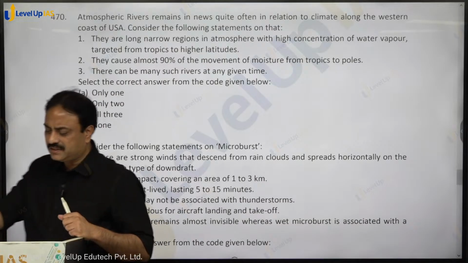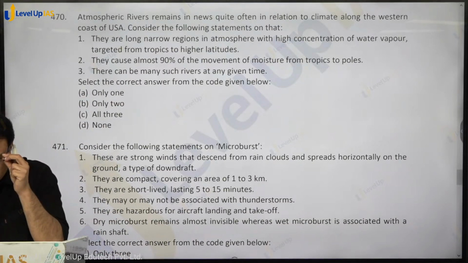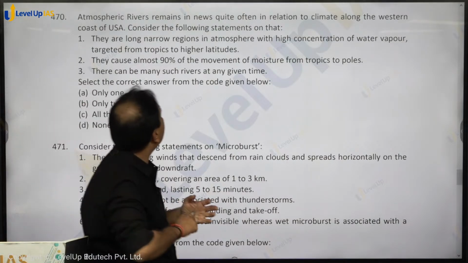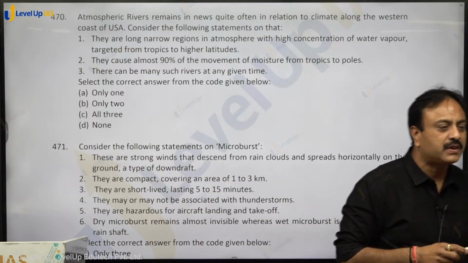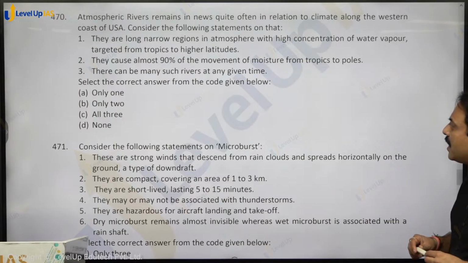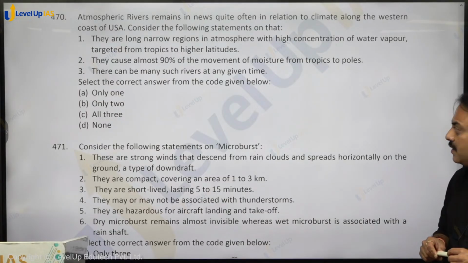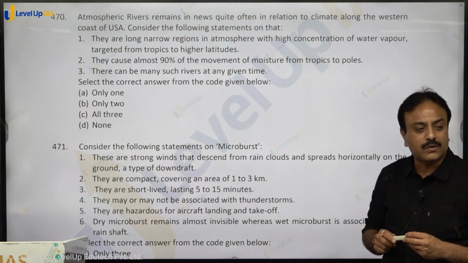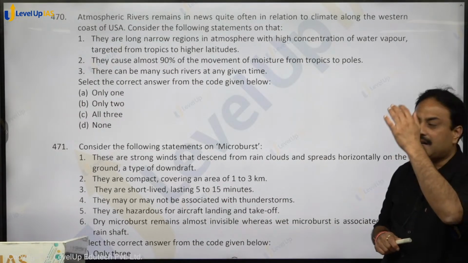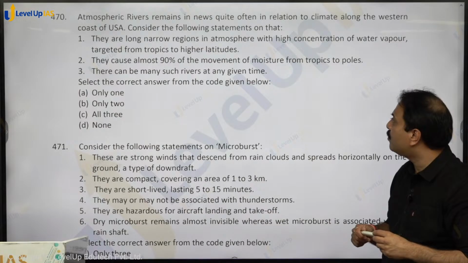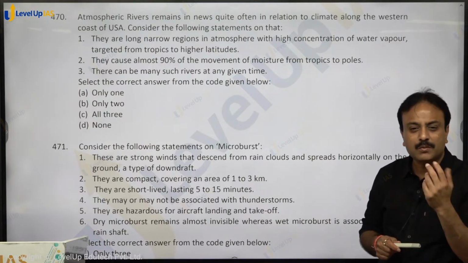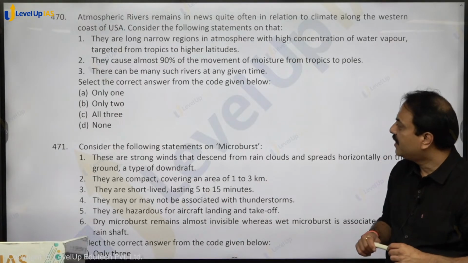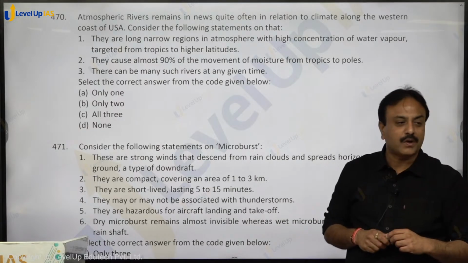Atmospheric rivers. Atmospheric rivers remain in news quite often in relation to climate along the western coast of USA. Consider the following statements on that. What about atmospheric rivers? They are long narrow regions in atmosphere with high concentration of water vapor transported from tropics to higher latitude. Correct है? Lower latitude से higher latitude. They cause almost 90% of movement of moisture from tropics to poles. Maximum water ऐसे ही जाता है. Atmospheric rivers. Almost 90%. Correct. There can be many such rivers at any given time. बहुत सारी हो सकती.